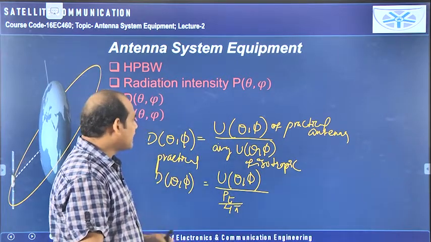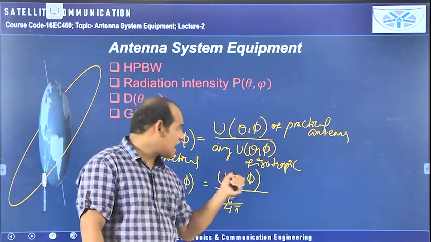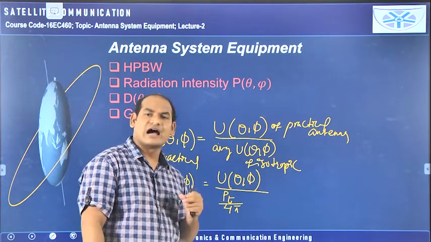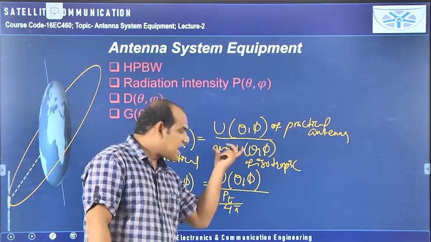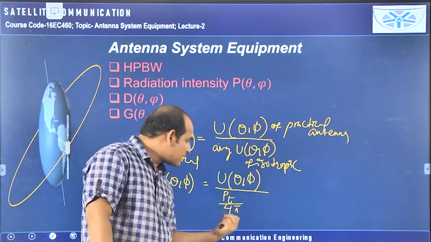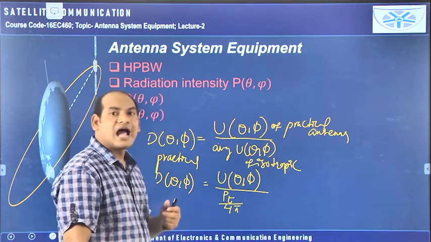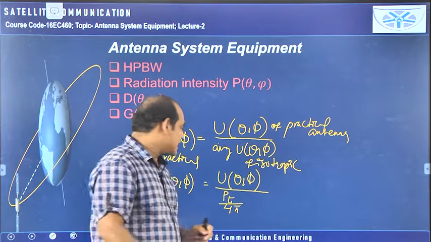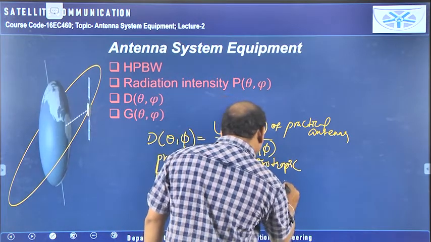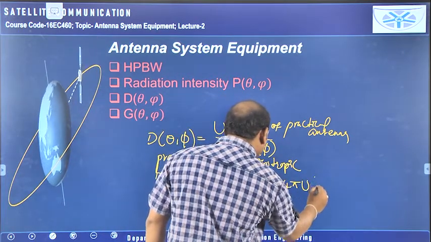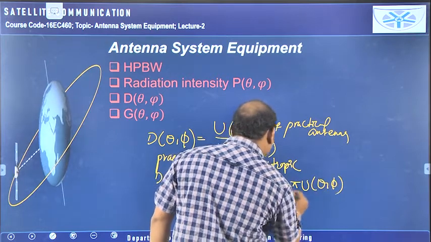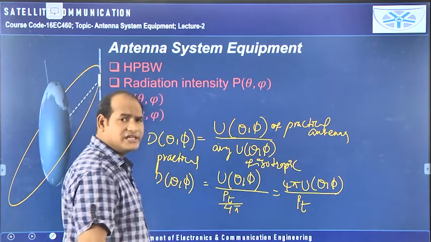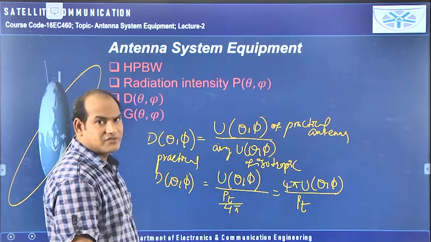Like this, I can take the average radiation intensity. Already we have seen what the power flux density and the received power are. According to that, I can write the denominator: the average radiation intensity of the isotropic antenna can be taken as Pt by 4 pi. Then we can rewrite this as 4 pi into U of theta comma phi by Pt. In this way we can give the equation for the directivity of the practical antenna.